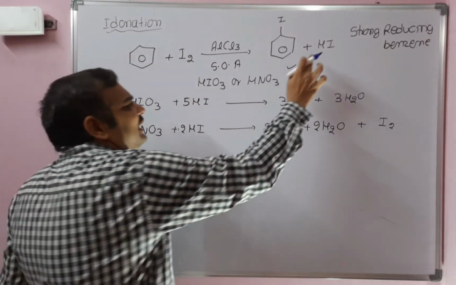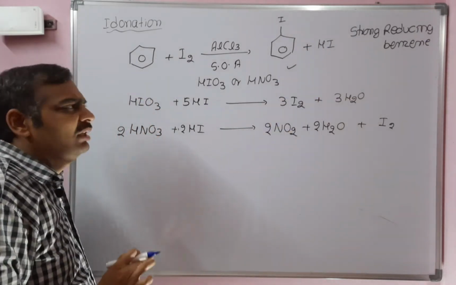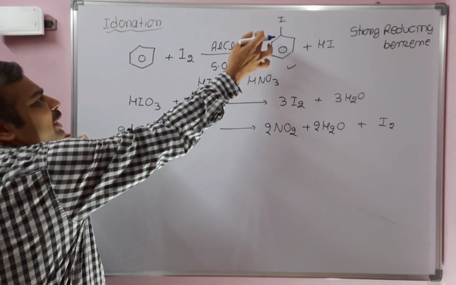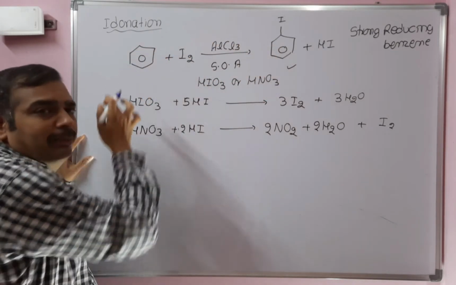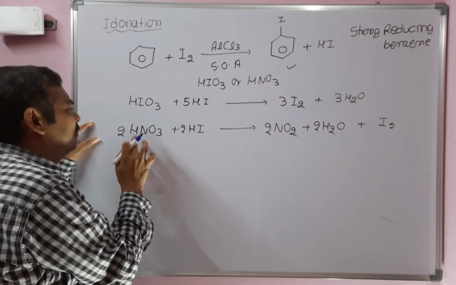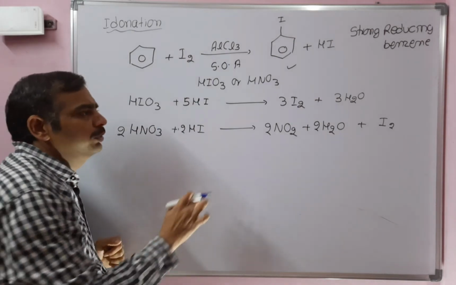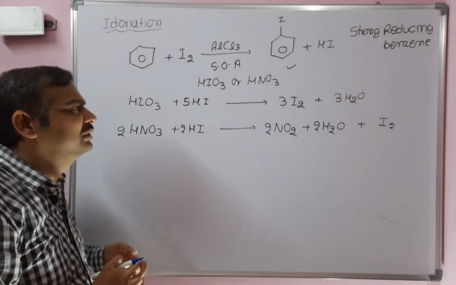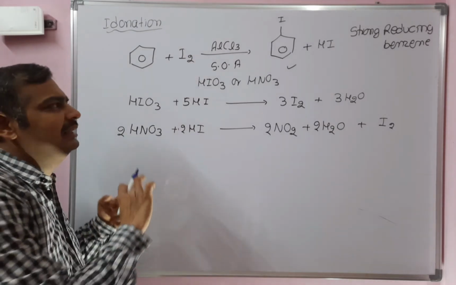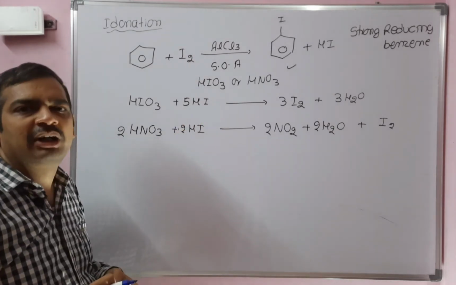So once HI is formed, if you are not using nitric acid, it reduces iodobenzene back to benzene. If you use nitric acid, whatever HI is formed reacts with HNO3 to give iodine. Once iodine is formed, according to Le Chatelier principle, the equilibrium shifts towards the forward direction.